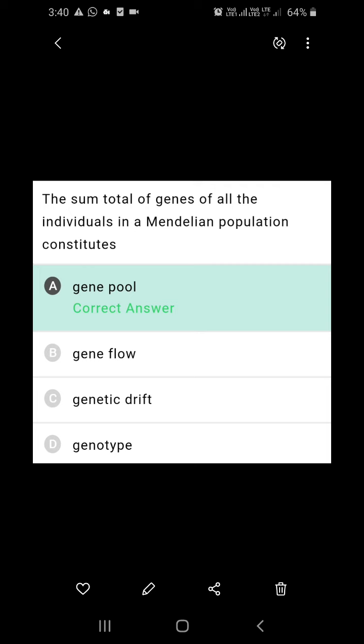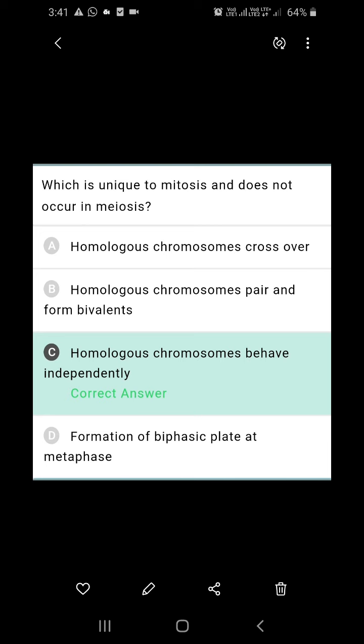The sum total of genes of all the individuals in Mendelian population constitutes. The sum total is called gene pool, whereas the flowing of genes is gene flow. Flow of the genes is gene flow, and drift of the genes from one place to another place is genetic drift. Genotype is nothing but the genetic makeup of an organism. So gene pool is the sum total of genes of all the individuals in a Mendelian population.